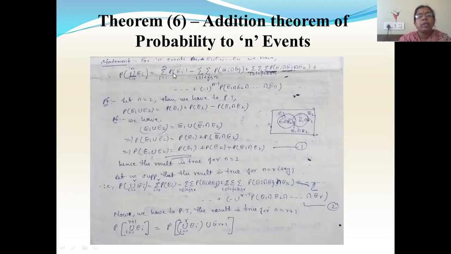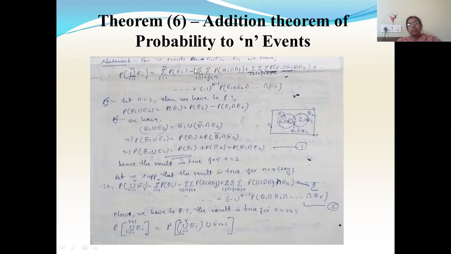summation i from 1 to n P of Ei minus double summation 1 less than or equal to i less than j, j less than or equal to n, P of Ei intersection Ej plus triple summation 1 less than or equal to i less than j, j less than k less than or equal to n, P of Ei intersection Ej intersection Ek, plus so on, plus minus 1 whole to the power of n minus 1 into P of E1 intersection E2 intersection so on up to En. So this is the statement of the general law of addition theorem of probability for n events.